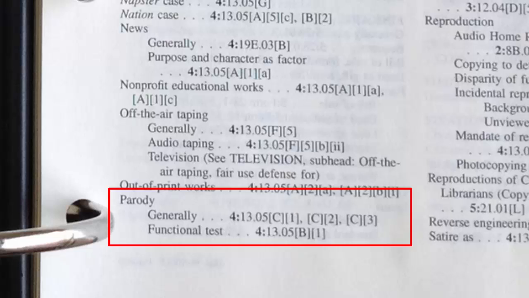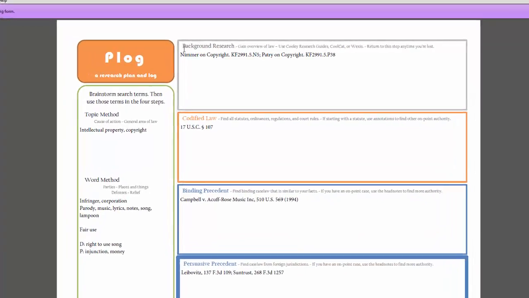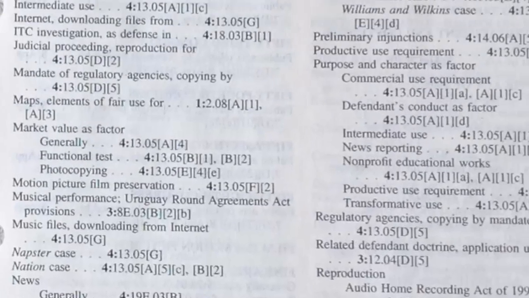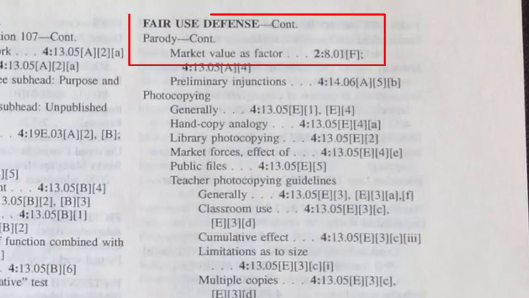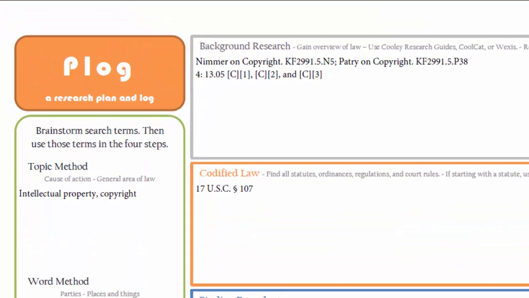And generally is a good place, generally, to start. If you don't know anything about the topic, like parody here, then you want to go to the generally section. So we'll add that chapter 13, section 5, C1, C2, C3 to our plog. But we also see this section in volume 2, chapter 8 about the market. And that's interesting because our client didn't make much money. So we want to check that out.